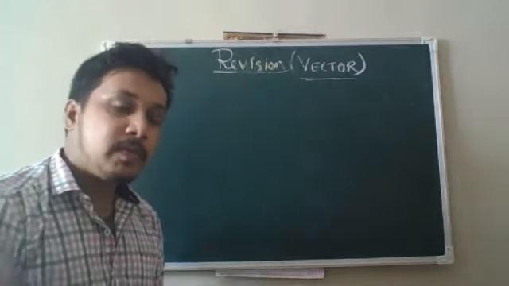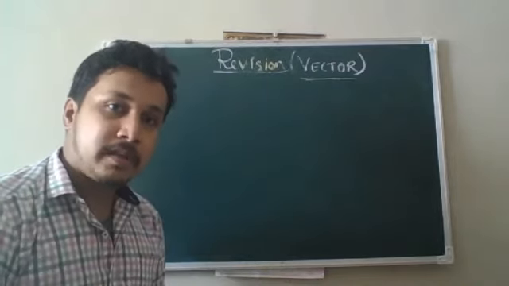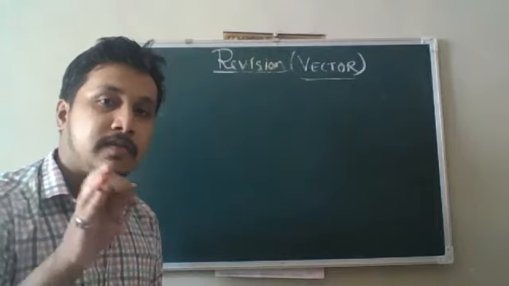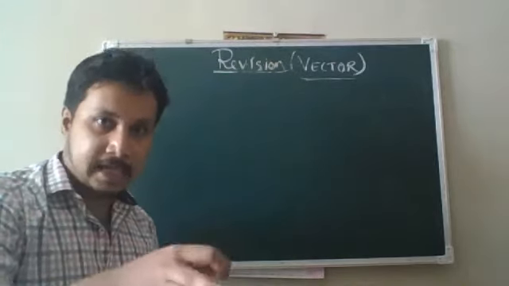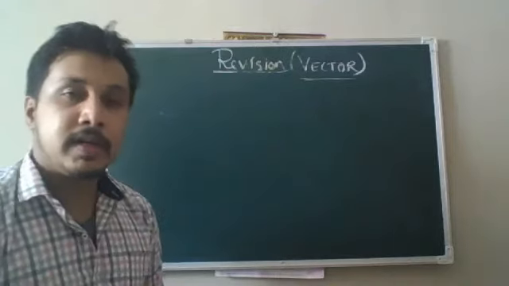Okay. Now before going into the main topic of vectors, we should be able to identify which quantities are considered to be a scalar and which quantities are considered to be a vector.